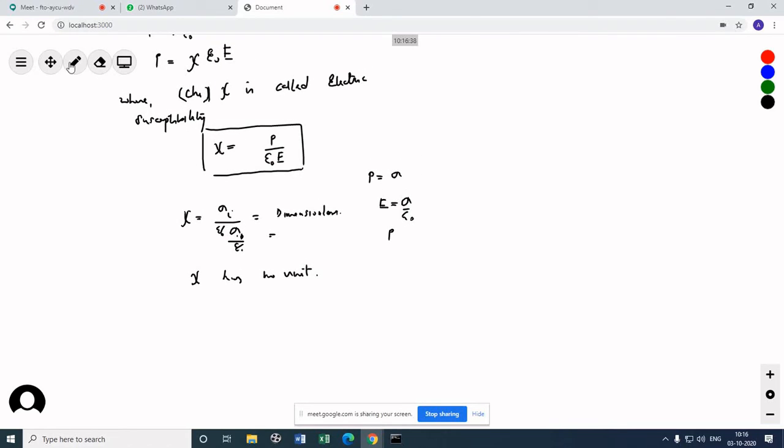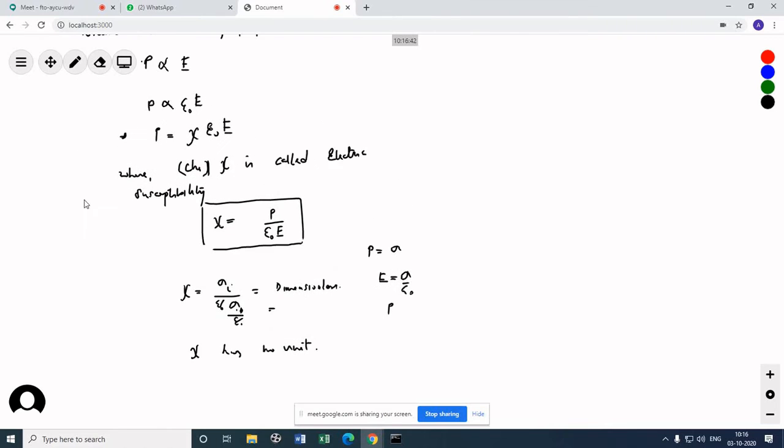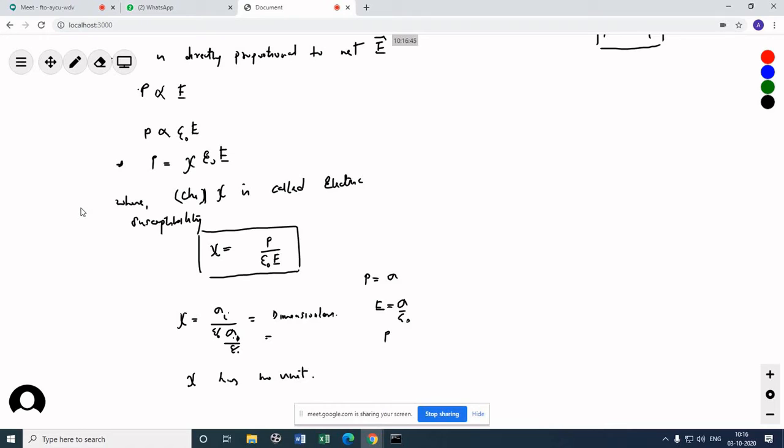We have found chi equals P by epsilon naught E. But what is the significance of chi? Why do we bring this constant? To understand what chi is, we need to establish a relation.